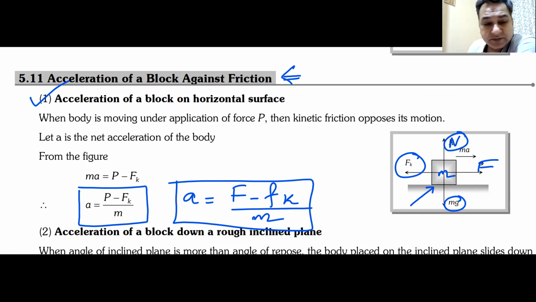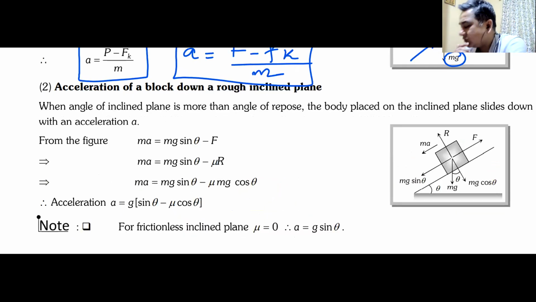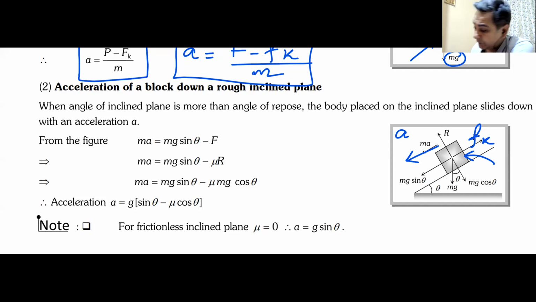Okay, here comes the next thing. I think we have also discussed this. In this case, a block of mass m is kept on an inclined plane. Remember angle of repose and all that. This angle is more than the angle of repose, and therefore this block is going to slide down with an acceleration a. The force trying to stop it is Fk. Normal reaction N is perpendicular, equal to mg cos theta. The force trying to pull it down is mg sin theta.